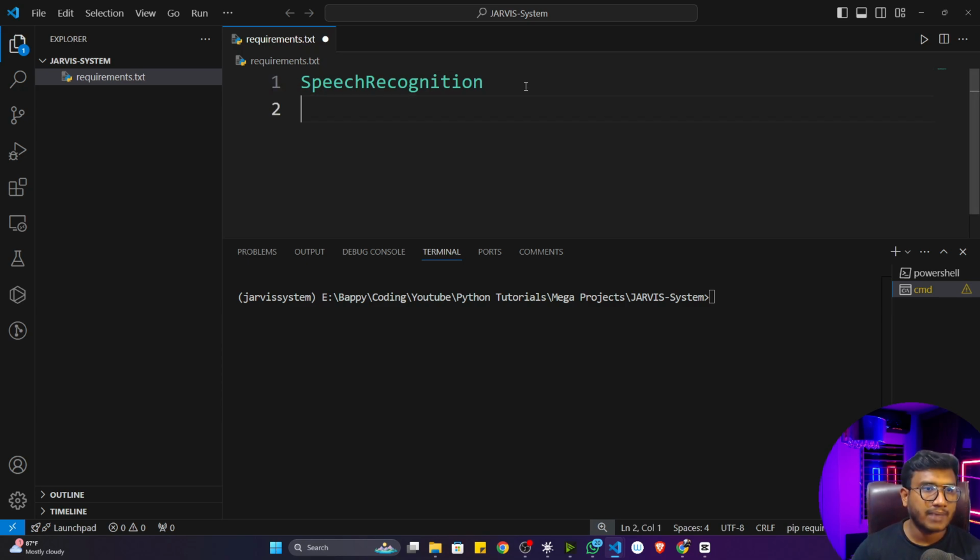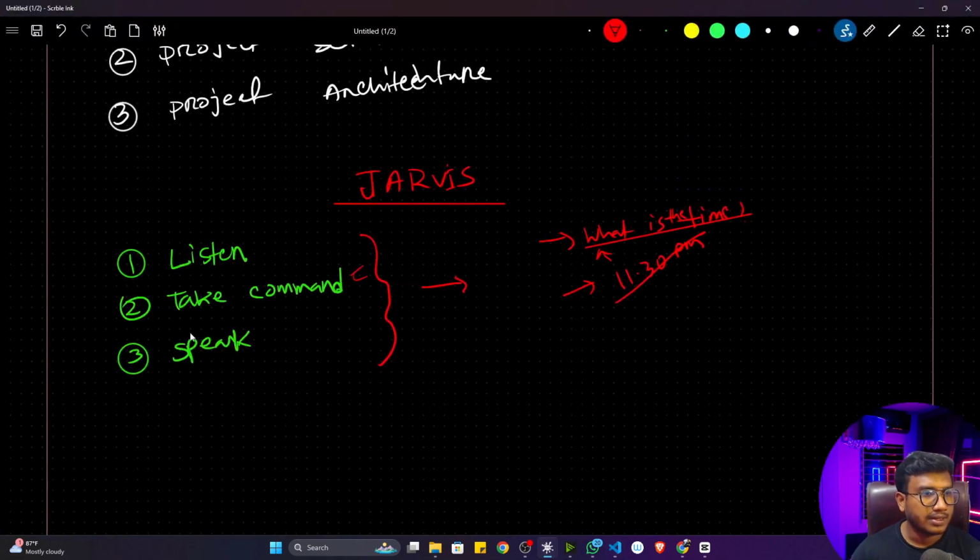Now the second package I need is for the speak function, because if my system has to speak something, definitely I need a Python library. I'm not going to write the code from scratch, because I told you that in Python, for every domain, tons of libraries are there. We'll be utilizing those libraries. That's why we love Python. Python is so popular nowadays because of this library ecosystem. So for speak also, I don't need to write the code from scratch.